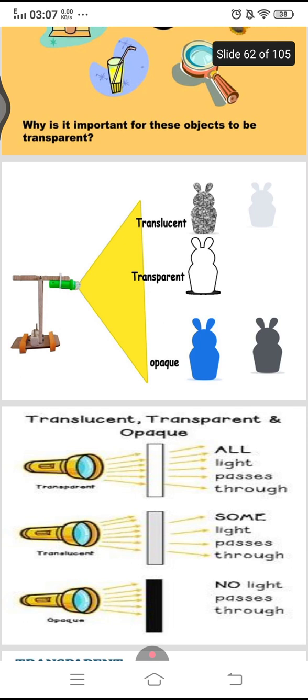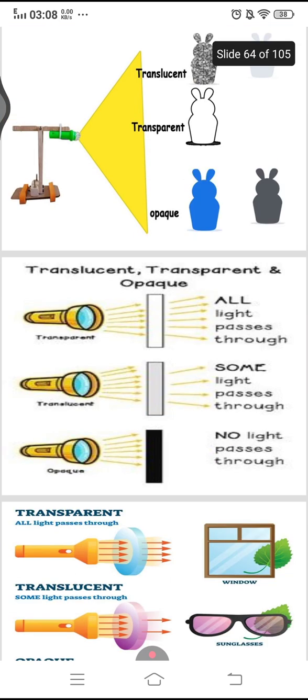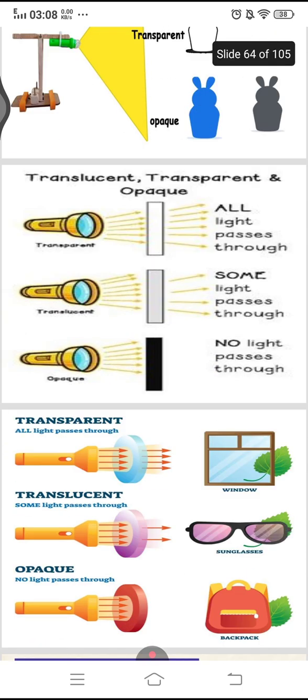Now look at the phenomena. Whenever we put a torchlight in front of transparent material, it allows all light to pass through. Translucent material allows some light to pass through and light images are formed. And opaque material blocks the light, no light passes through, and dark images are formed.